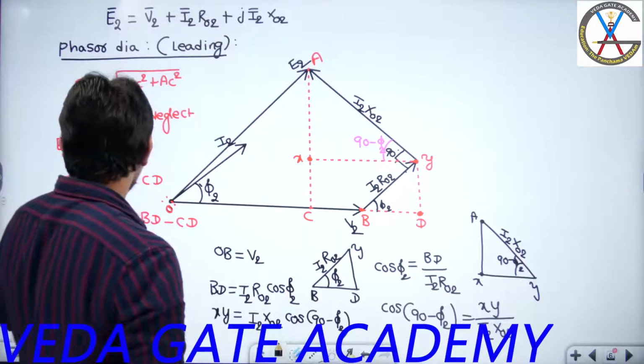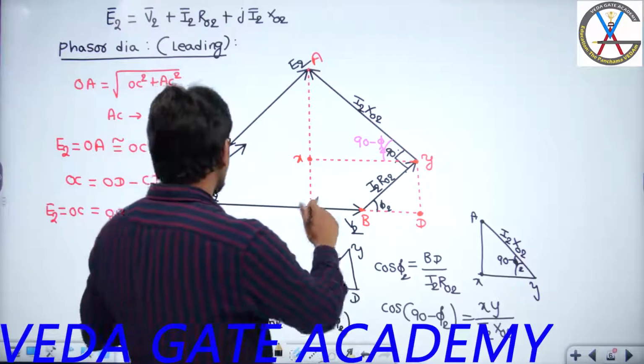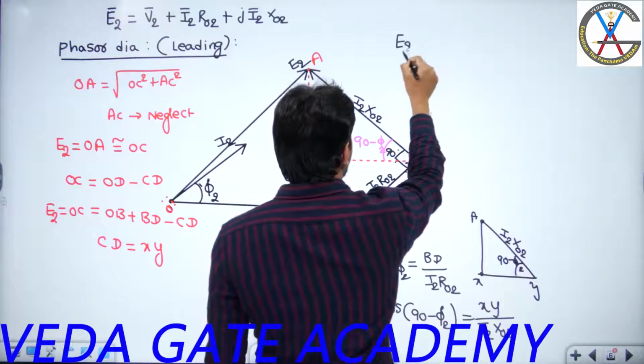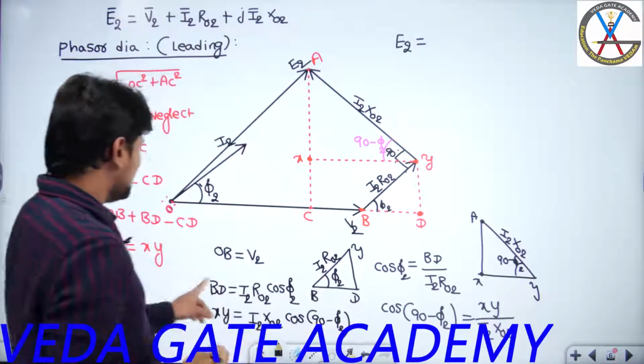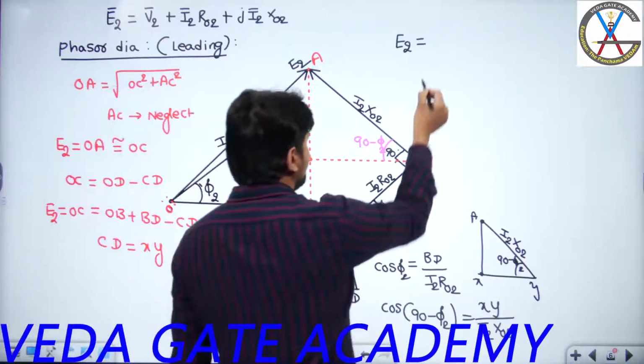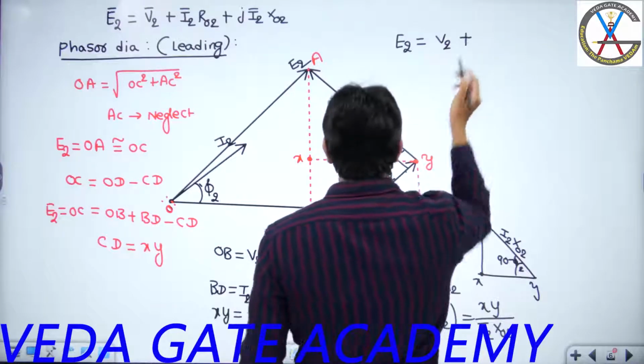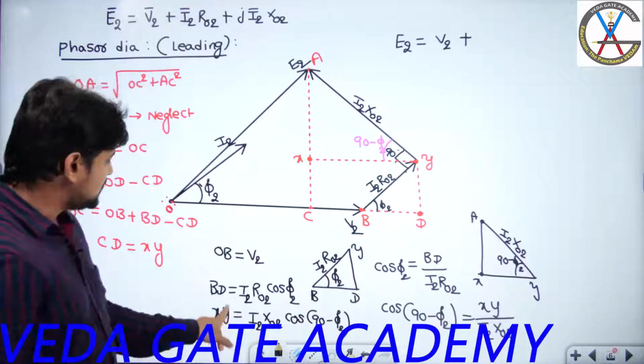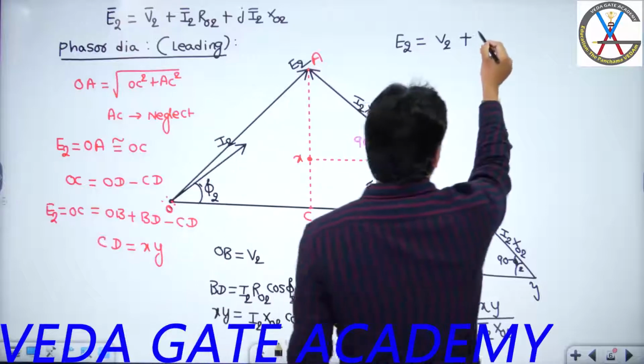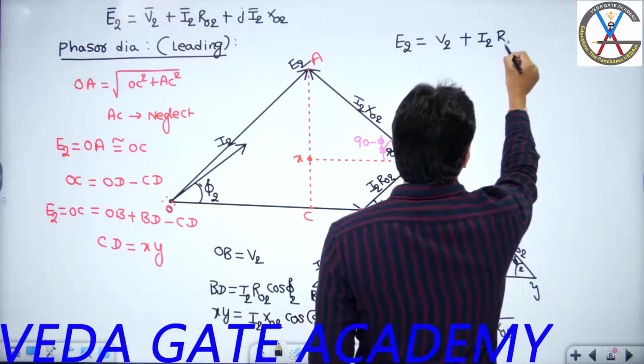So the final conclusion we are getting is that this length E2 will be equal to OB length, what is OB length? V2, plus the next length BD. What is BD length? I2 R naught 2 cos phi 2.